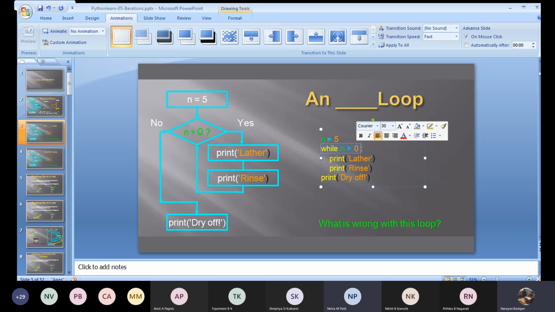Correct. Sir, while n is less than or equal to 5, we can add. Okay, then what will happen? You have initialized n as 5. Then 5 less than or equal to 0? No. So then n should be initialized with 0 or 1. It should be initialized with the starting value, I mean 0. Then I have to increment it.